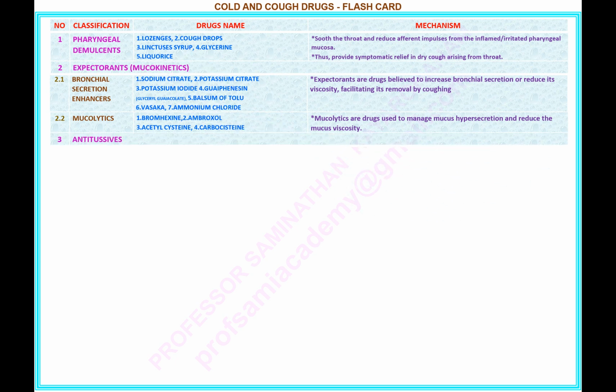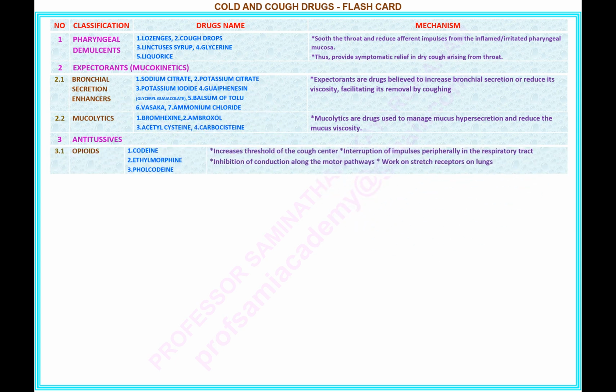Number 3. Name of the classification: 3 antitussives, 3.1 opioids. Drugs name under this classification: 1 codeine, 2 ethmorphine, 3 pholcodeine. Mechanism of opioids: increases threshold of the cough center, interruption of impulses peripherally in the respiratory tract, inhibition of conduction along the motor pathways, work on stretch receptors in lungs.